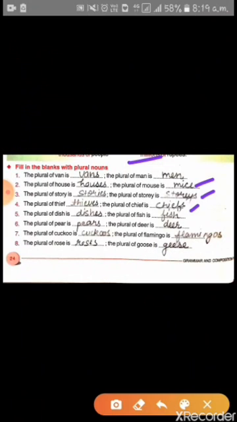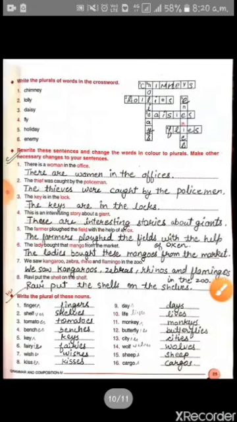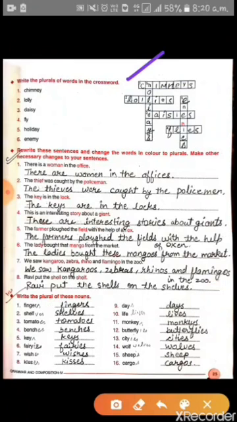So these were the plural forms, and now come to page number 25. Write the plural of words in the crossword, and you have to write the plural form of these words into this crossword. First is chimney, then write here chimneys.